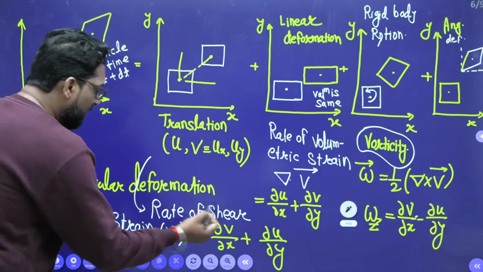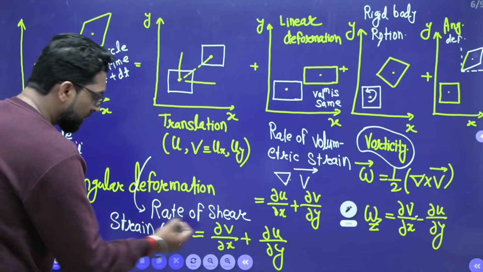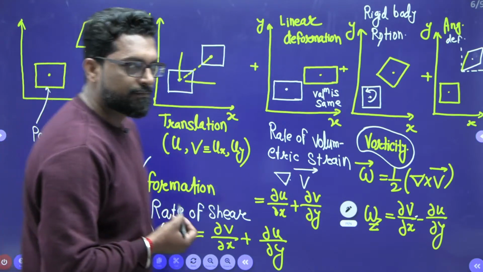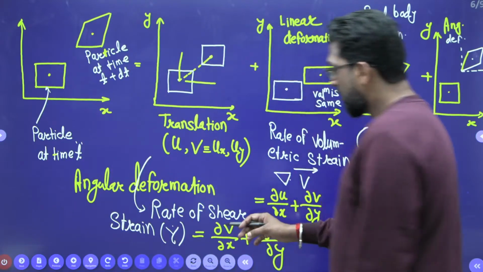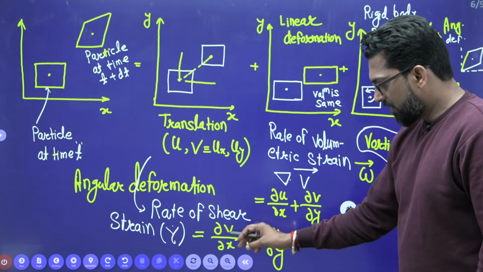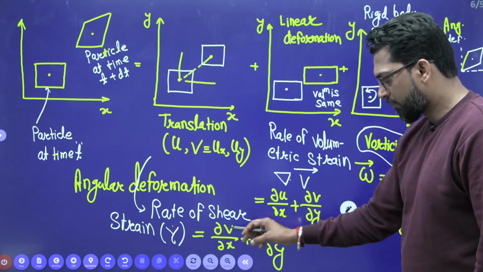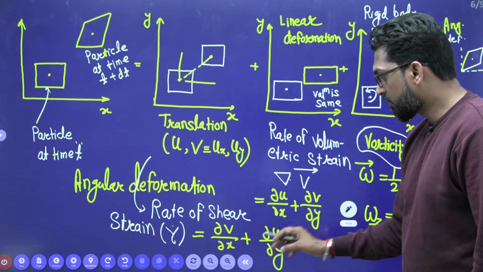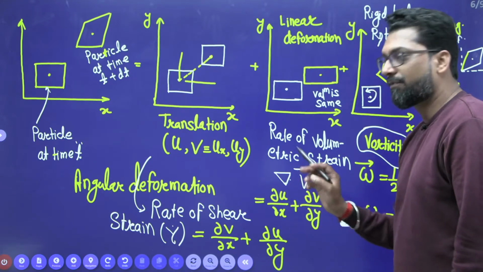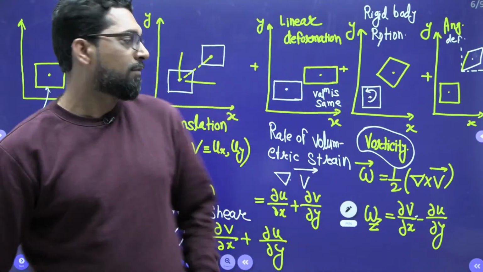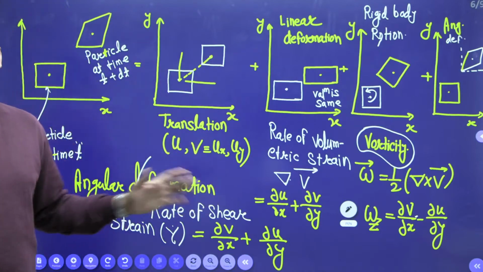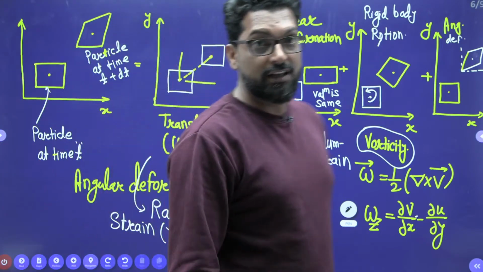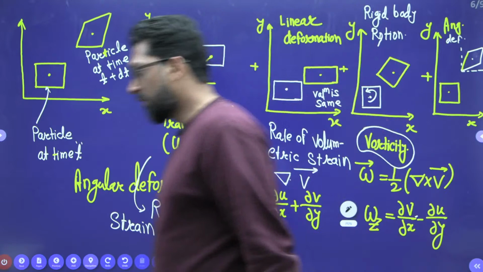In the angular deformation, we find the shear strain rate. How to find the shear strain rate? Differentiate the velocity in the y direction with respect to x, plus the velocity in the x direction differentiated in the y direction. Add them and check whether it is 0 or not. So this combination is very important, I am telling you.